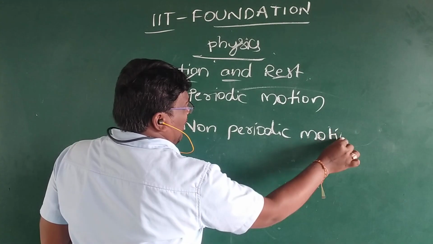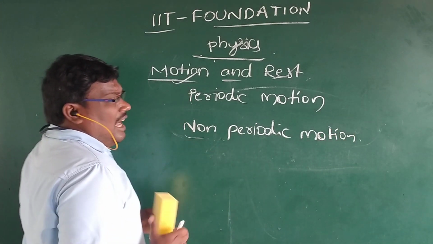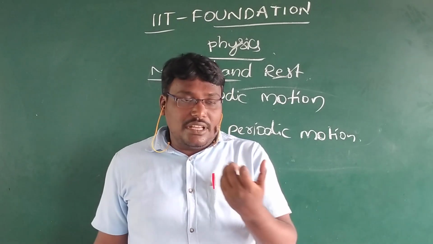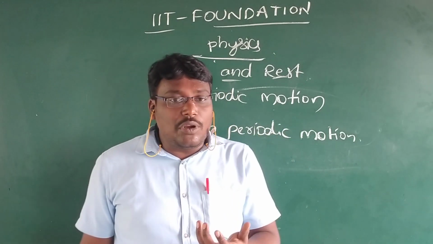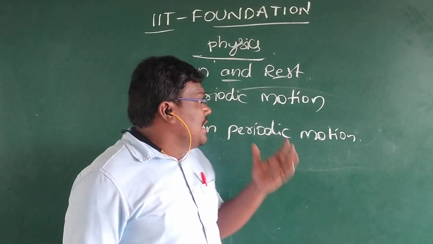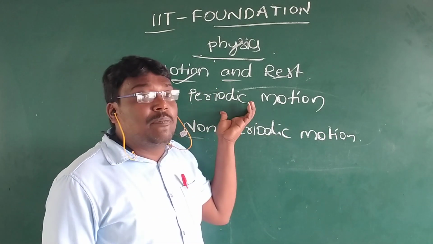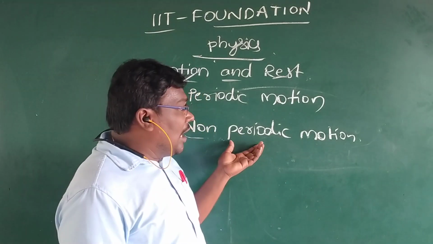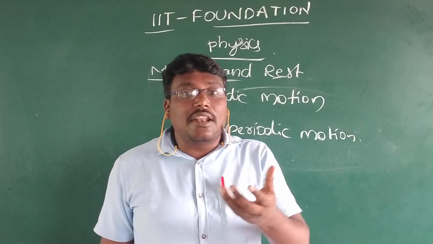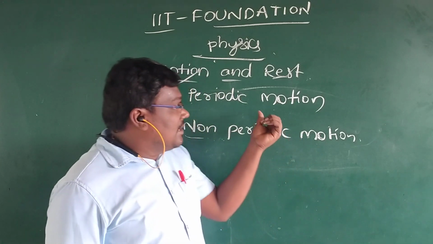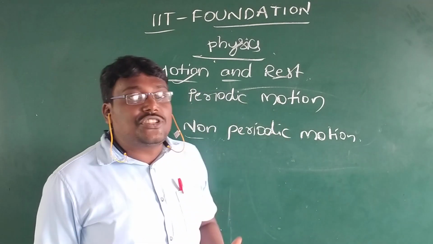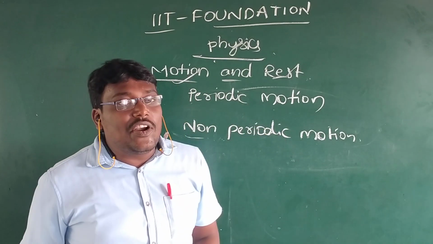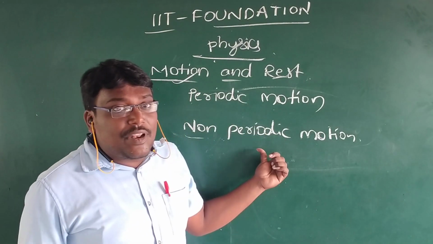In a simple way, I want to explain this. There are definitions of periodic and non-periodic motion in our regular book and IIT book, but there is no need for that. Simply, periodic motion means regular interval of time, and non-periodic motion means irregular interval of time. A motion that occurs in a regular interval of time is known as periodic motion.